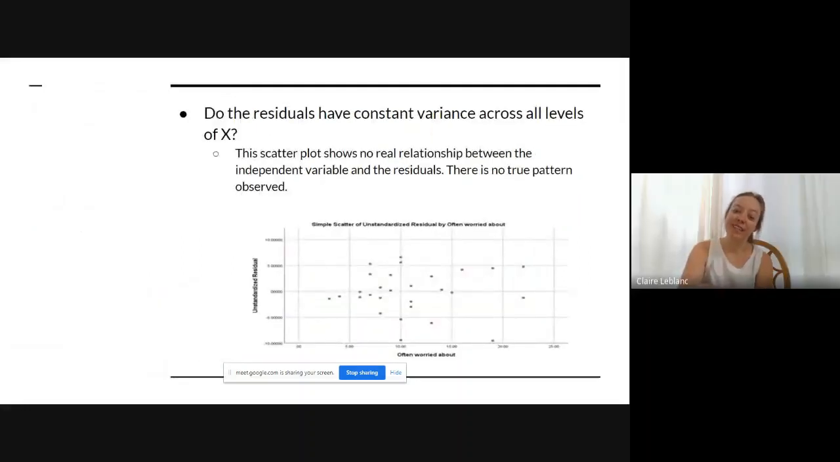Do the residuals have a constant variance across all levels of X? We made a scatter plot between how often students were worried and the residuals. The scatter plot shows that there's no real relationship between the independent variable and the residuals, and that no true pattern was observed.